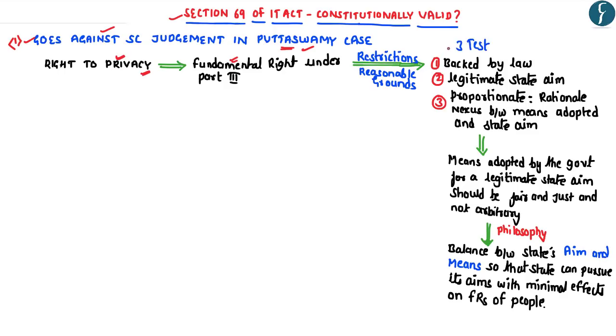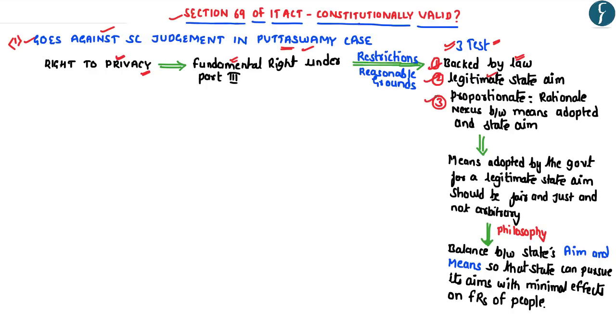Further, any government action which seeks to impose restrictions on the right to privacy has to pass 3 tests laid down by the Supreme Court, which means that if a government action fails to pass these 3 tests, the Supreme Court can strike down the government action as unconstitutional and void. And these 3 tests are: firstly, the government action should be backed by a law. That means there should be parliamentary approval for any government action which seeks to infringe on the right to privacy. Secondly, the right to privacy of the people can be violated only on account of a legitimate state aim.